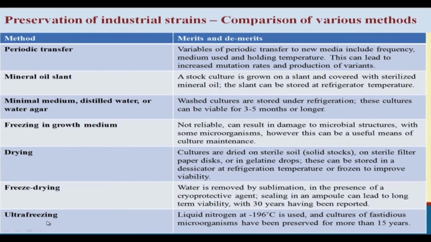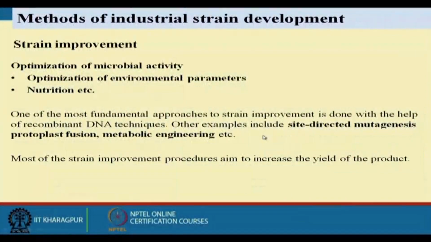Then ultra freezing, this is another aspect that we have. Liquid nitrogen at minus 196 degrees centigrade is used. Cultures of fastidious microorganisms have been preserved for more than 15 years. So these are the different ways we can preserve the microorganism.